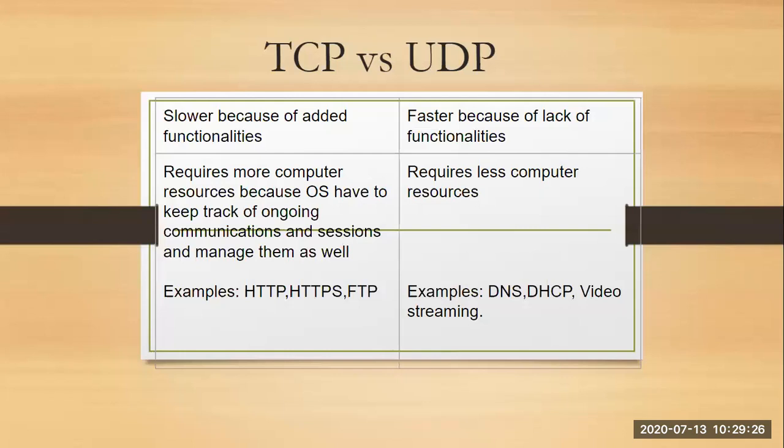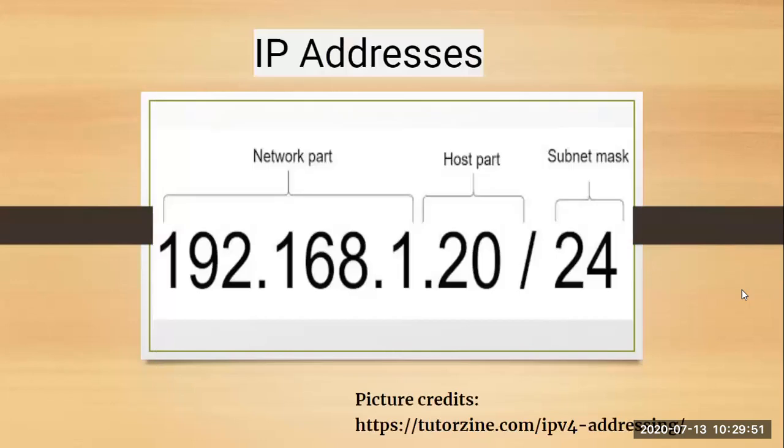In contrast to this, UDP doesn't require any computer resources. Okay, it works with fewer computer resources because it just sends the packet. Examples of TCP are HTTP, HTTPS, FTP. Examples of UDP are DNS, DHCP, and video streaming. So any type of audio video streaming will come under UDP. Okay, so that was your TCP versus UDP.